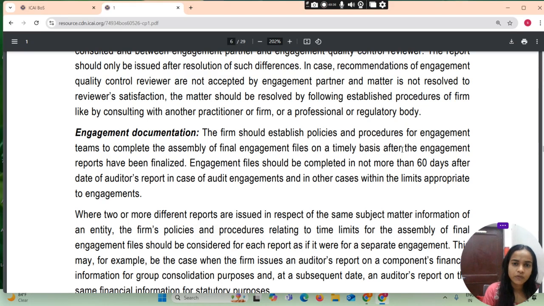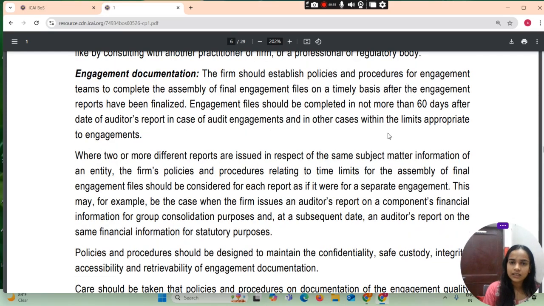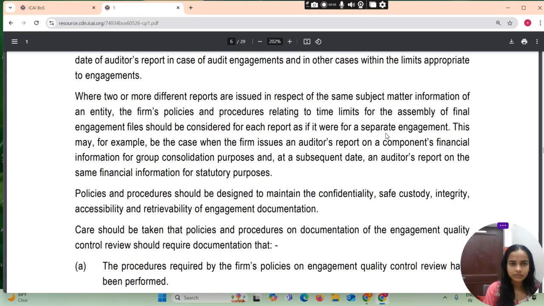Engagement documentation. The firm should establish policies and procedures for the engagement team to complete the assembly of the final engagement file on a timely basis after the engagement report has been finalized. The engagement file should be completed in not more than 60 days after the date of the auditor's report in case of an audit engagement, and in other cases within the limit appropriate to the engagement.